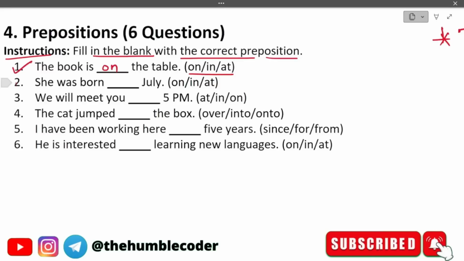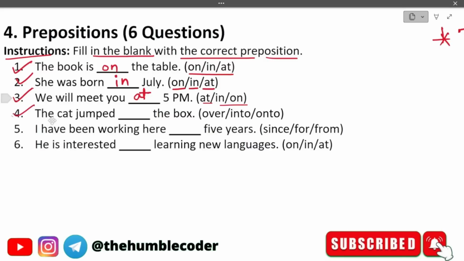Let's look at question number 2. She was born dash July, and the options that we have are on, in, and at. The correct answer in this case is going to be in. She was born in July. Let's move on to the next question now. The next question is, we will meet you dash 5 p.m. The options that we have are at, in, and on. So the correct answer that will come here will be, we will meet you at 5 p.m.